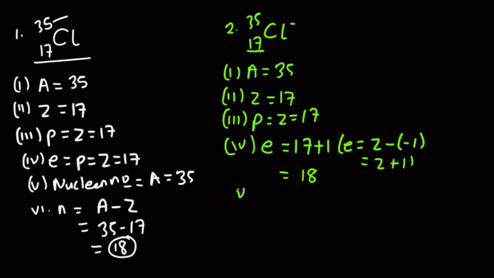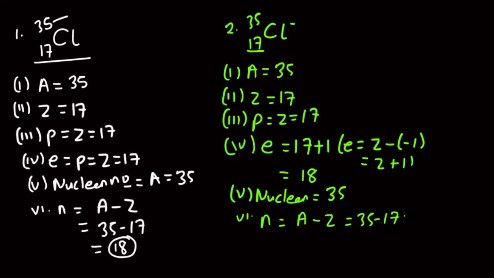Now, what about the nucleon number? The nucleon number is the same as the mass number, and so 35. What about the neutron number? The neutron number is going to be the same because it's given by mass number minus atomic number, which is 35 minus 17, which is 18.